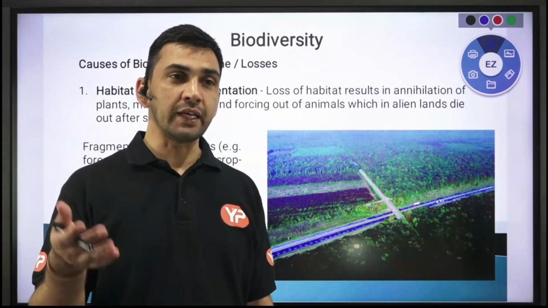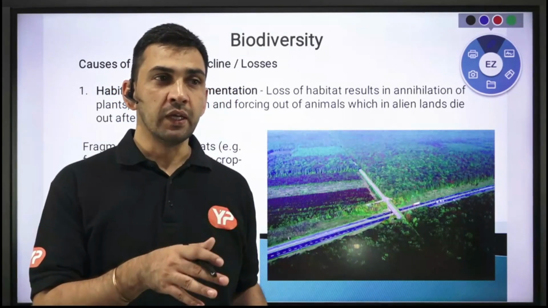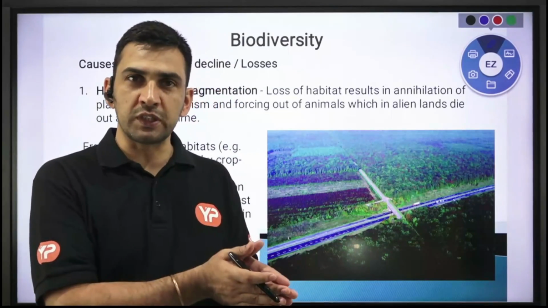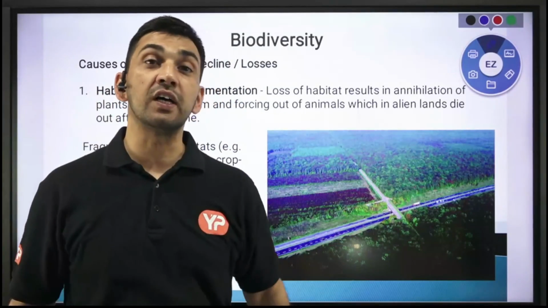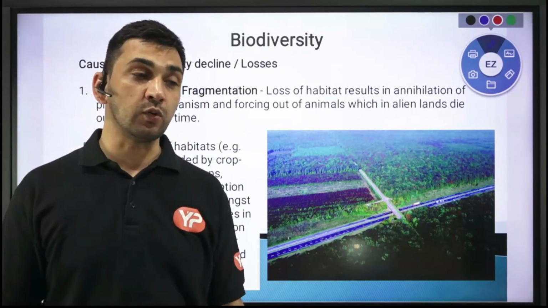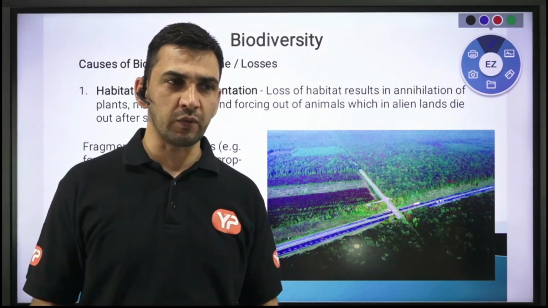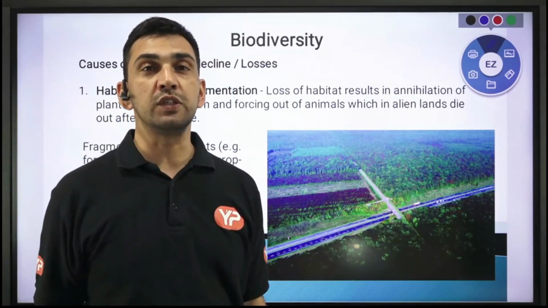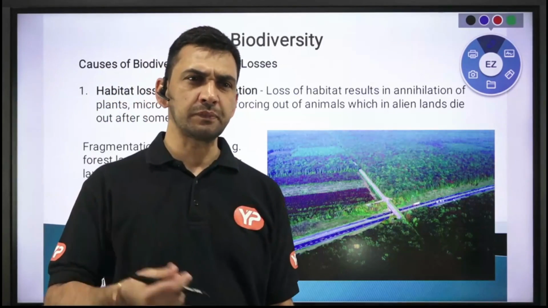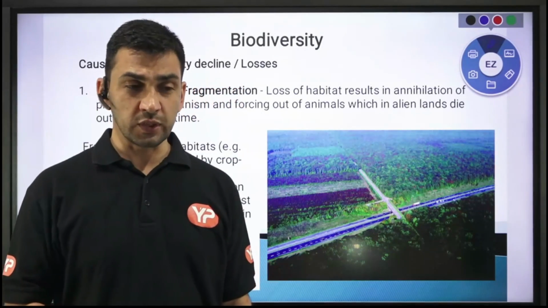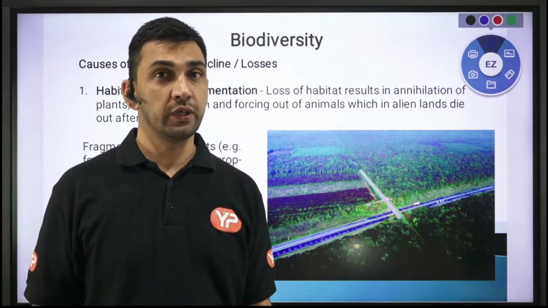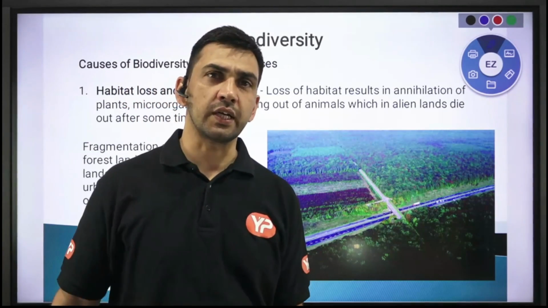And also in many cases, we have taken a species from one location and introduced that species in another area. In that other area, it could be an invasive species. Invasive means it goes into that area and can influence other species in a negative way. So these are some of the major threats, you can say causes, which are leading to the decline in biodiversity. Let us try to understand one by one.